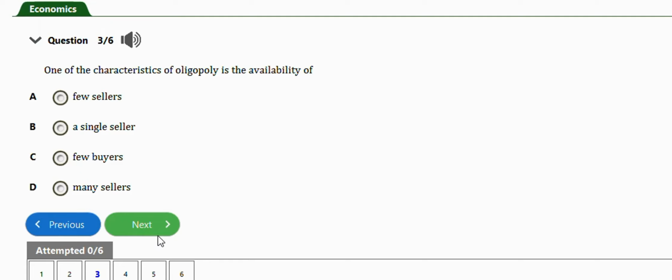Next question is this one. This is similar to the one I just finished attempting. See the same thing. One of the characteristics of oligopoly is the availability of few sellers. Option A.